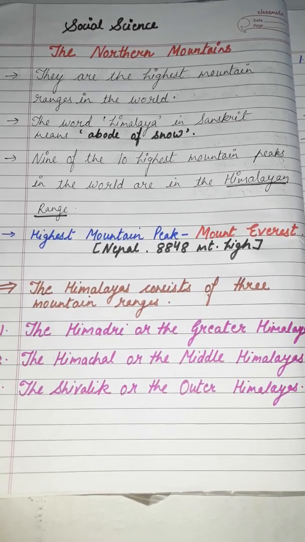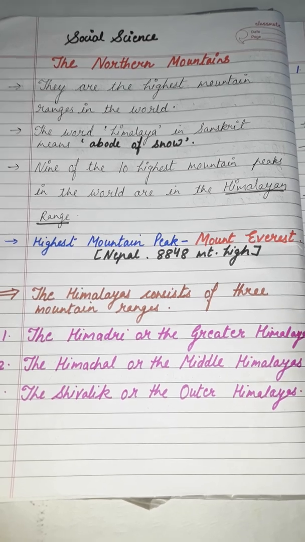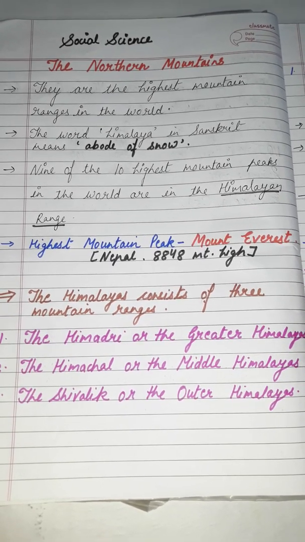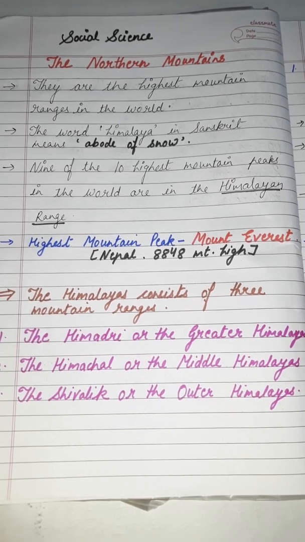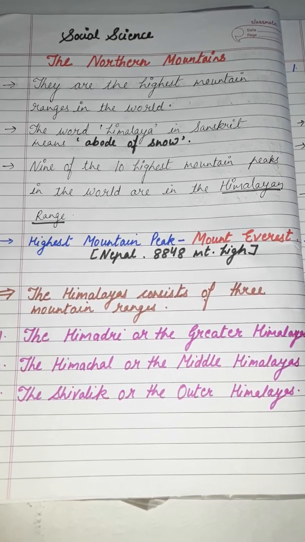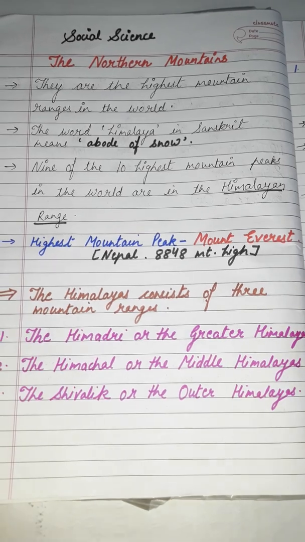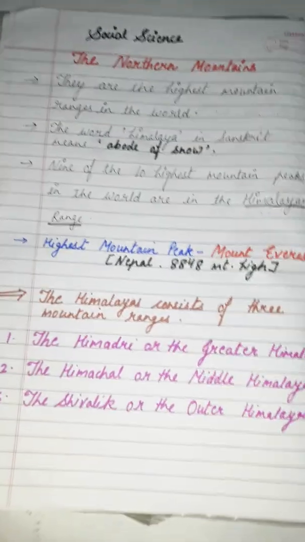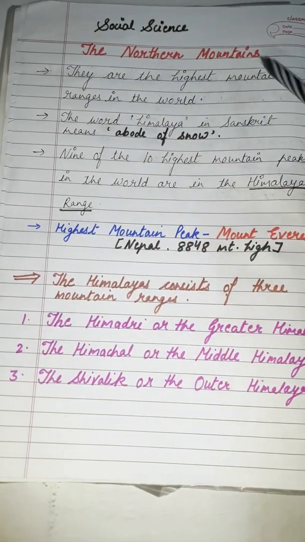How many main regions? 5 main regions. Number 1, the northern mountains. Number 2, the northern plains. Number 3, the Deccan Plateau. Number 4, the coastal plains and islands. Number 5 and the last one is the western desert. Now come here, let's start with the northern mountains.